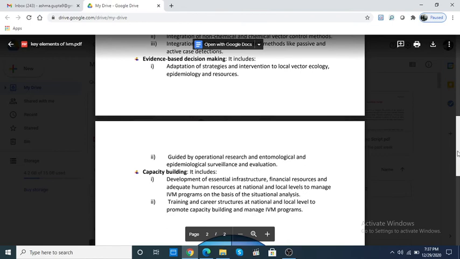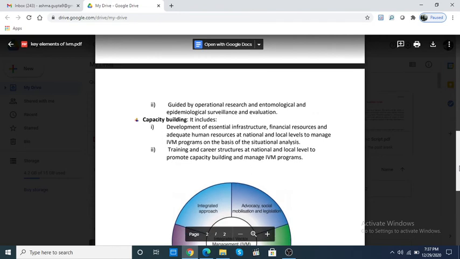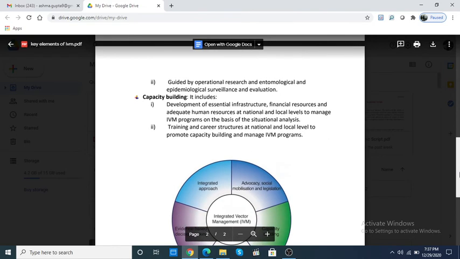And the last point is capacity building. Capacity building means that you have to develop proper infrastructures. It is like policies are being made, but when we have to implement those policies, you need resources in terms of finances, you need resources in terms of manpower. कोई भी हम अगर प्लान बनाते हैं तो उसको इम्प्लीमेंट करने के लिए मनी भी चाहिए, उसको इम्प्लीमेंट करने के लिए ह्यूमन रिसोर्सेज भी चाहिए.